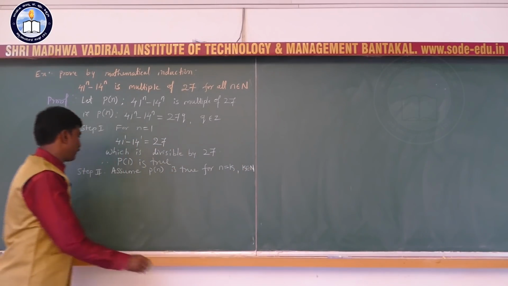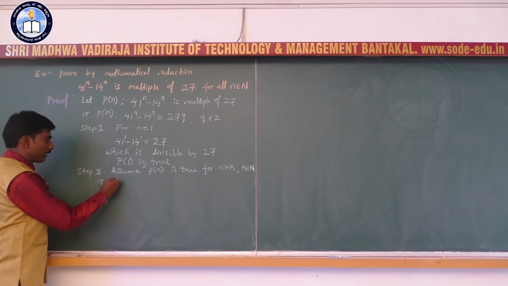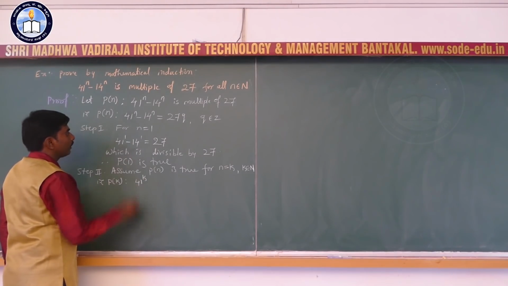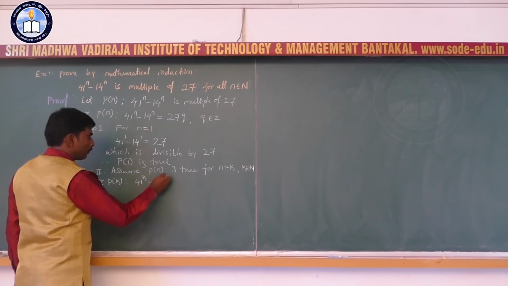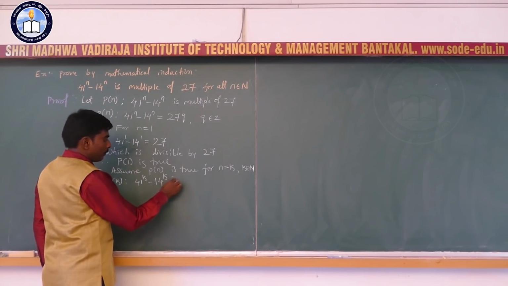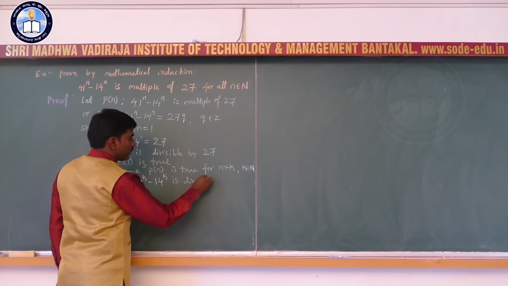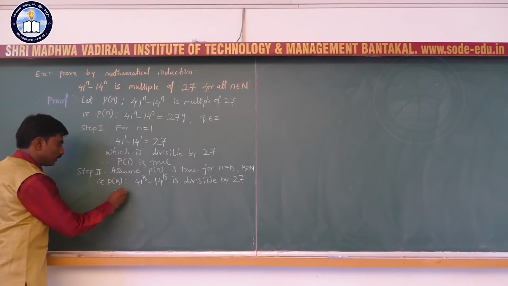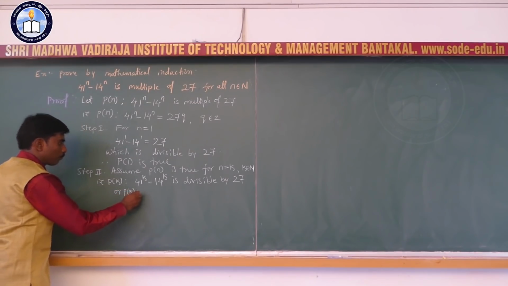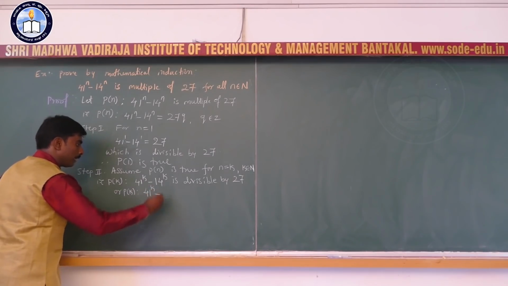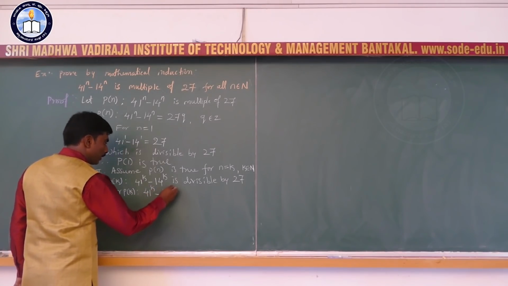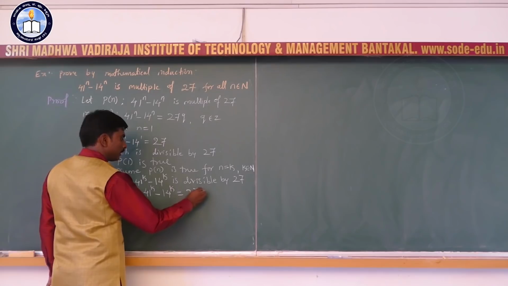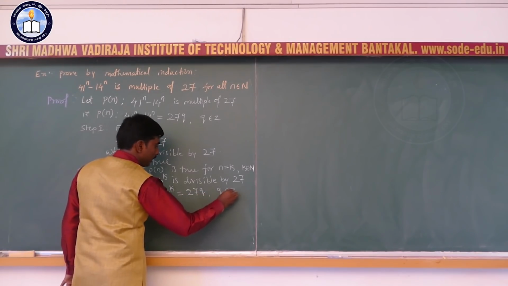Okay, that is, P of k is 41 to the power k minus 14 to the power k is divisible by 27, or P of k is 41 to the power k minus 14 to the power k is equal to 27q, where q is an integer.